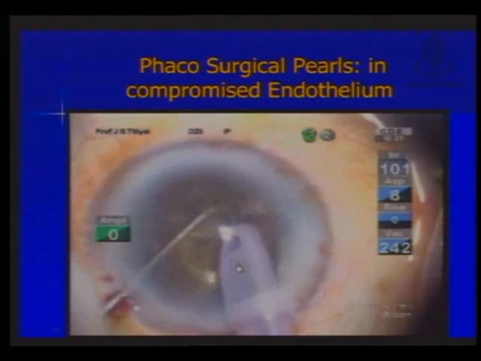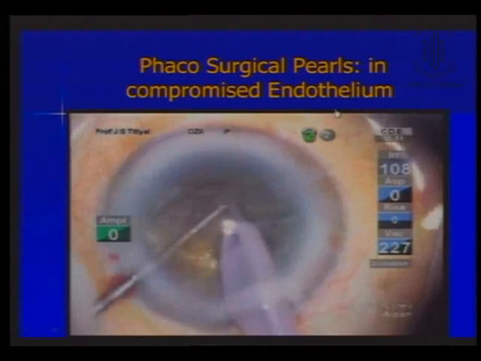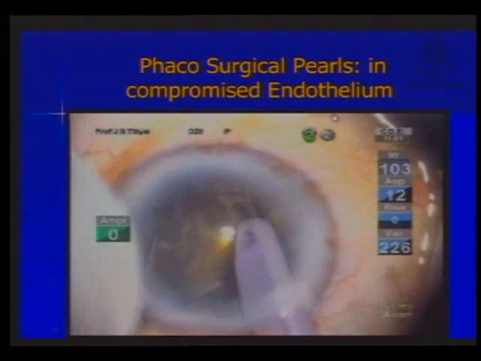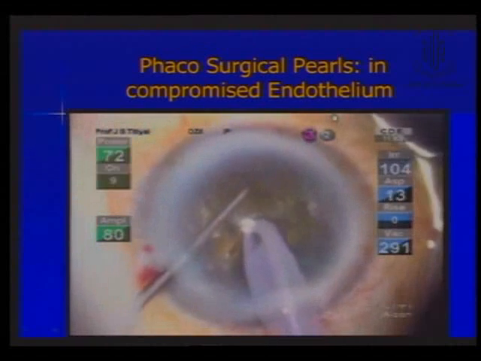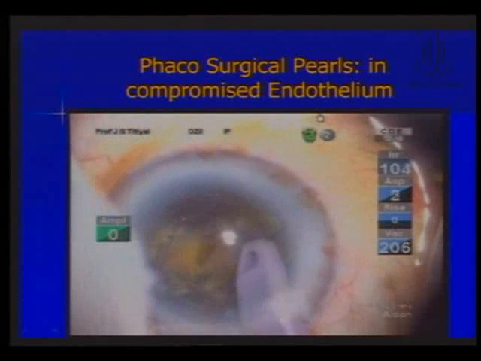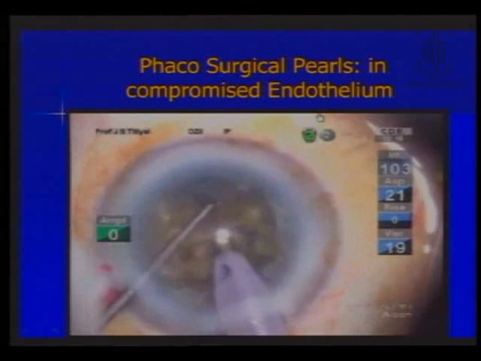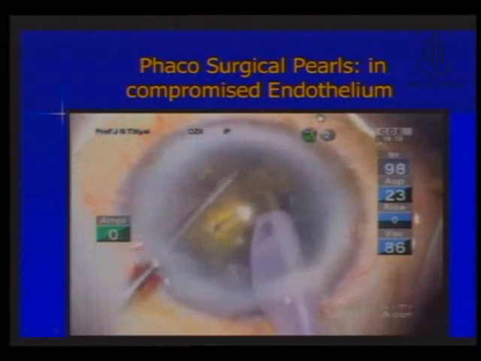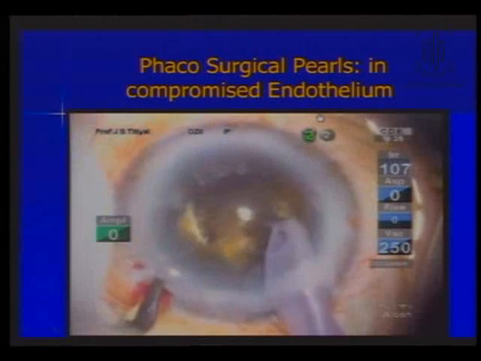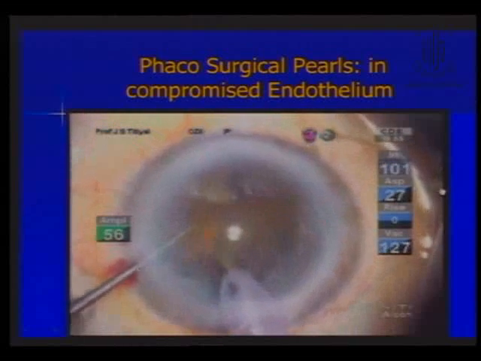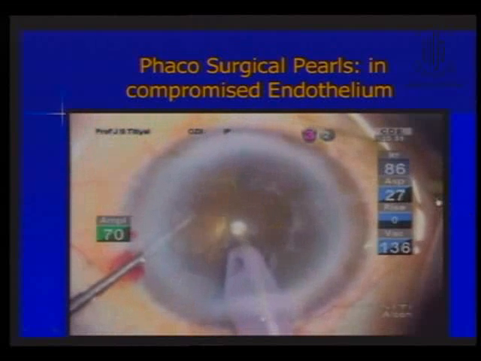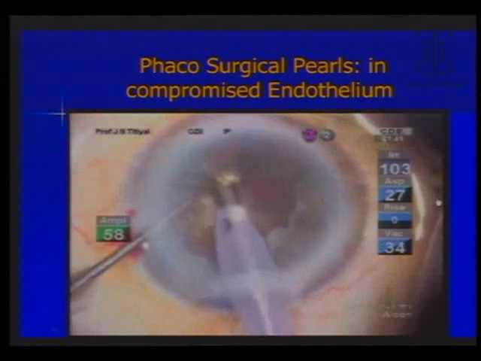Normally, in these cases, we would like to use a machine which can give you very good surge control. That means the fluidics of the machine should be good. If you have access to the Ozil system, the inclusion of IP will also make emulsification much better, with much more controlled intraocular pressure throughout your surgery and less chance of rupture. Once you have a detachment of the posterior plate, each piece can be taken out with the use of Ozil IP with a lot of ease.